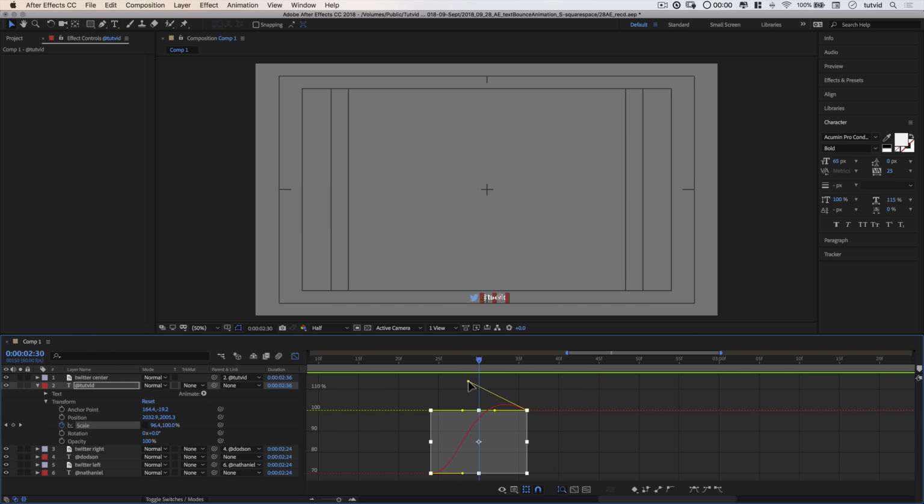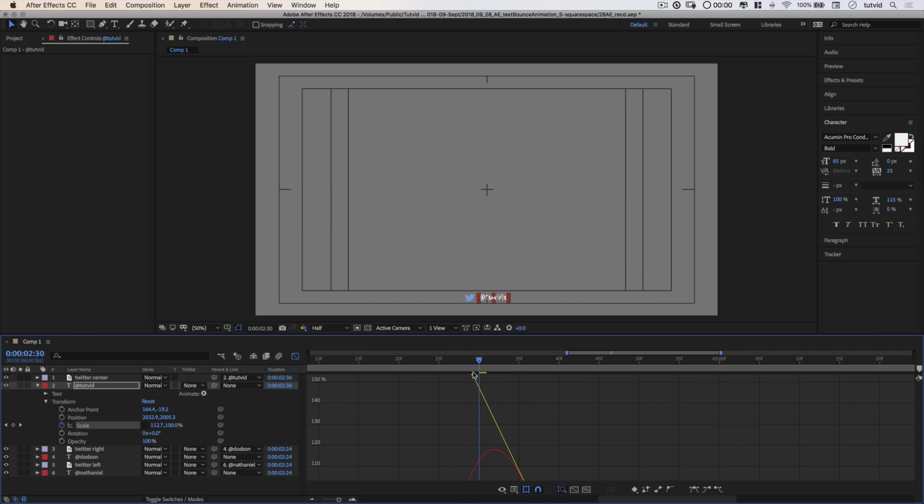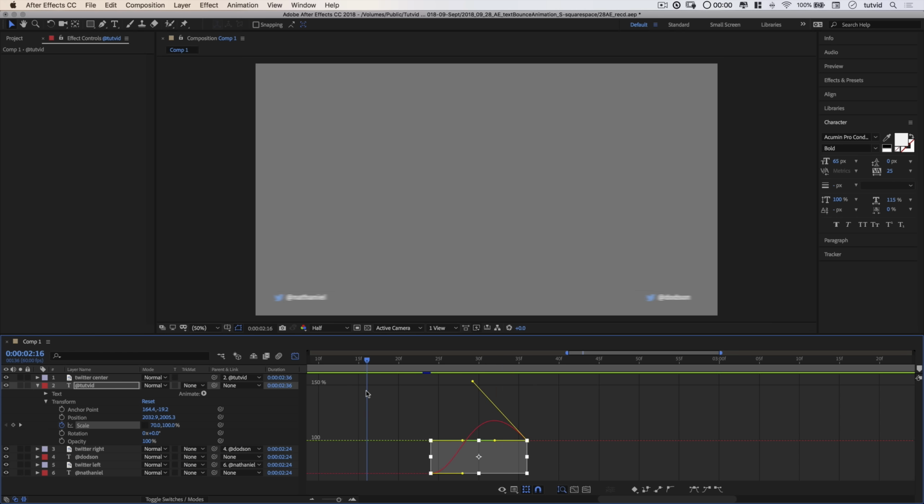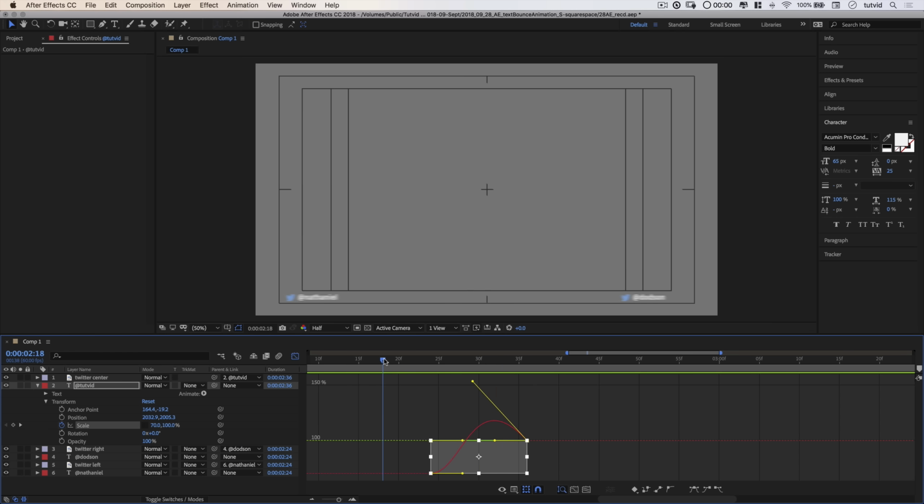All right, maybe we got to make it a little more extreme. Maybe we'll go to like 110% or so, maybe a little beyond. Let's see. Pop out and slide back. Let's see what that looks like. Boom. So you can see it's just giving us a little bit of like rubberized action when those 2 bits of text come crashing together. I think I kind of like it. Let's get out of the graph editor.